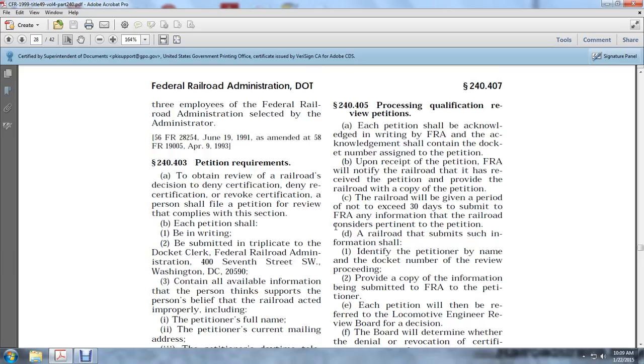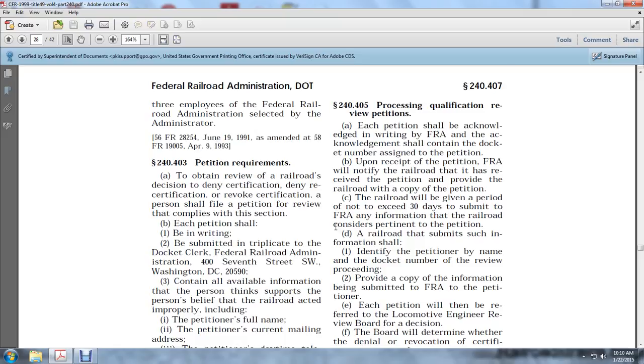240.405, processing qualification review petitions. Each petition shall be acknowledged in writing by the Federal Railroad Administration, and the acknowledgment shall contain the docket number assigned to the petition. Upon receipt of the petition, the FRA will notify the railroad that it has received a petition and provide the railroad a copy of the petition. The railroad will be given a period not exceeding 30 days to submit to the Federal Railroad Administration any information that the railroad considers pertinent to the petition. A railroad that submits such information shall identify the petitioner's name and the docket number of the review proceedings, and provide a copy of the information submitted to the FRA to the petitioner.